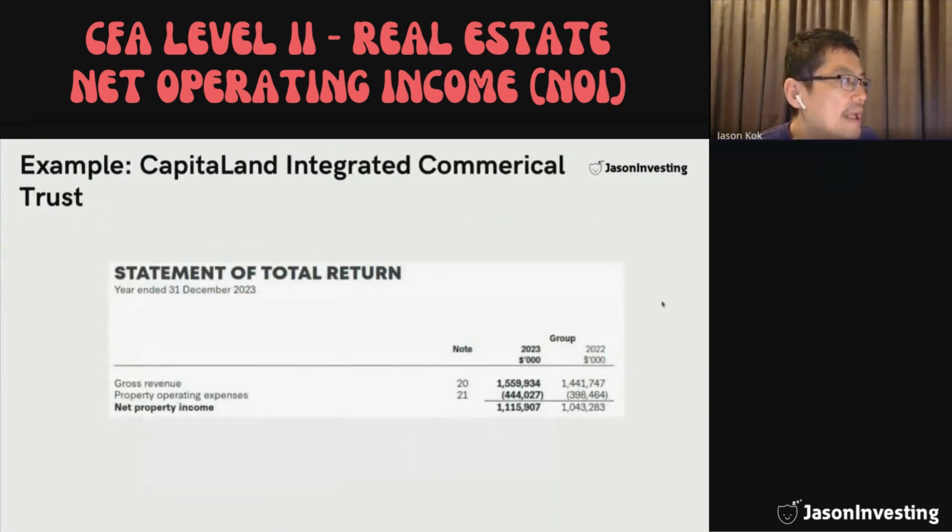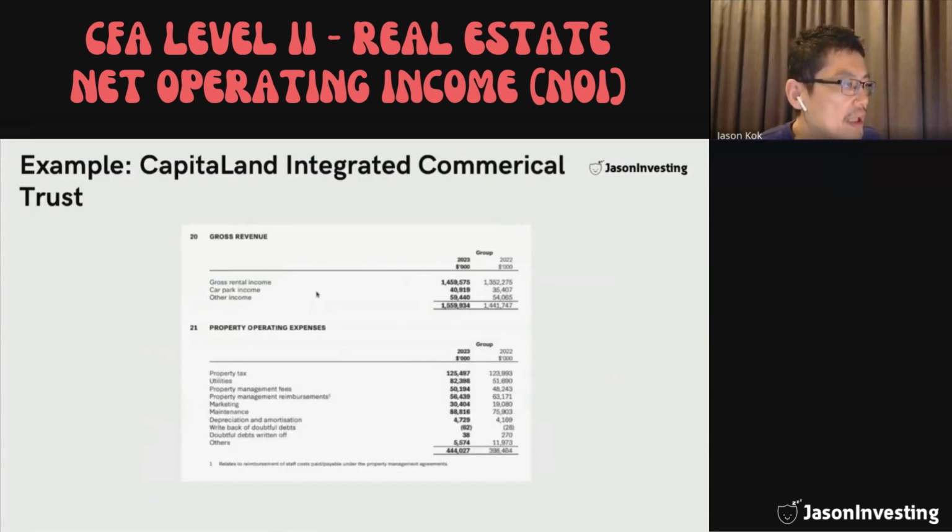We will take a look at an example on CapitaLand Integrated Commercial Trust. This is a REIT, a retail real estate investment trust. By looking at the financial statement for the financial year of 2023, we see that the gross revenue is about $1.6 billion. And taking into account the operating expenses of $444 million, we can compute the NOI to be about $1.1 billion.